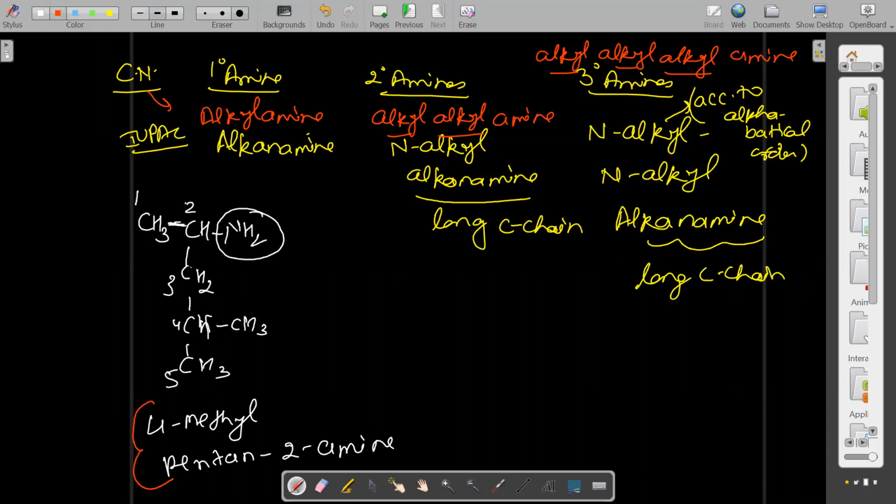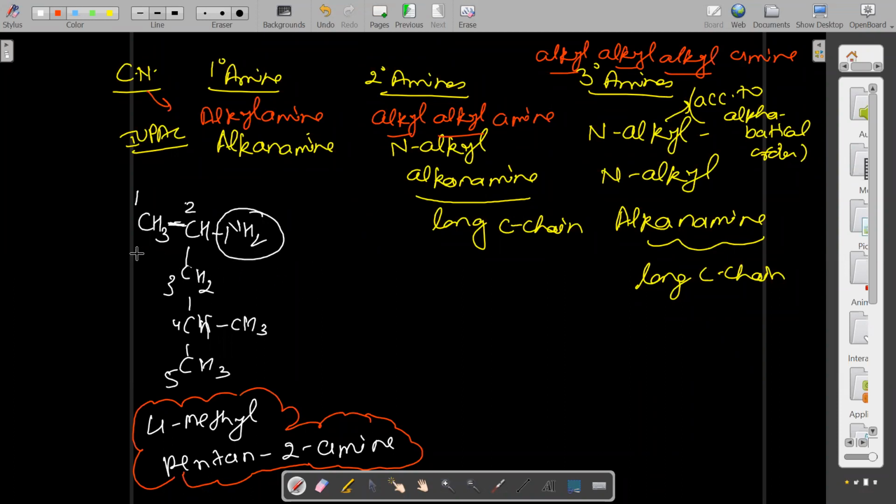Are you getting this IUPAC name? Yes, ma'am. That's why I am discussing one example of each. The nitrogen, the amine functional group, cannot be given number one. It can be given the shortest number, but it should not be one.